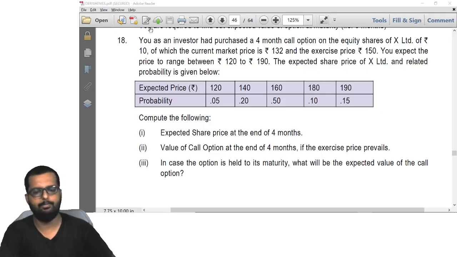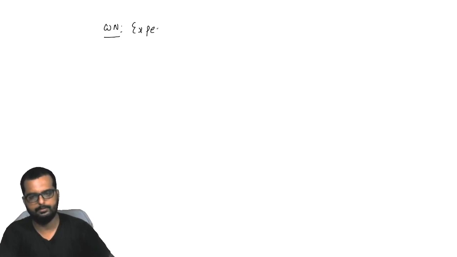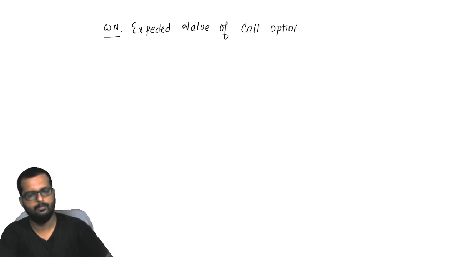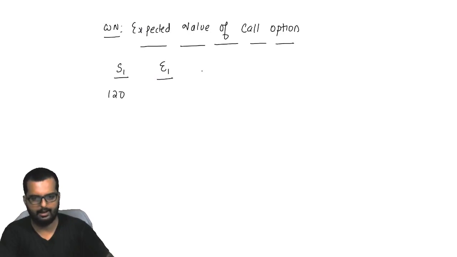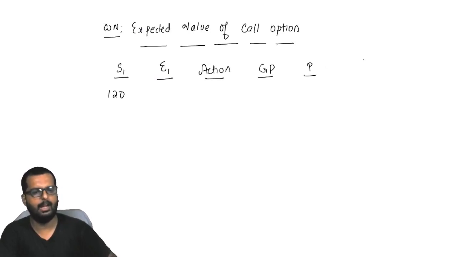I'll now go to the next one. Next working note would be expected value of the call option. Expected value of call option. So here I'll write down S1, E1, then I'll write down action. From this action I'll get GP, then we have the probability. From this we can now find out the expected value.